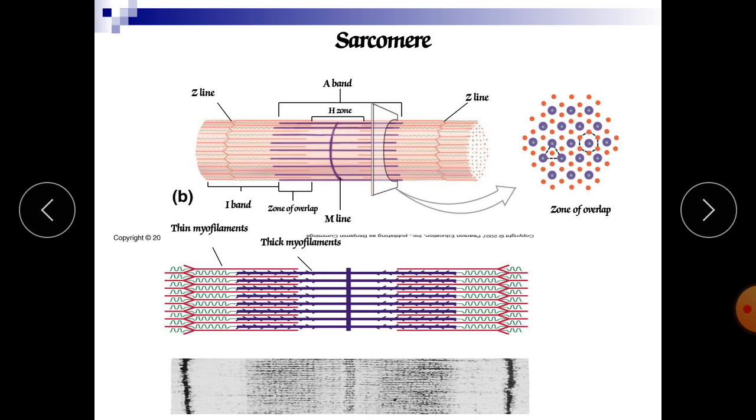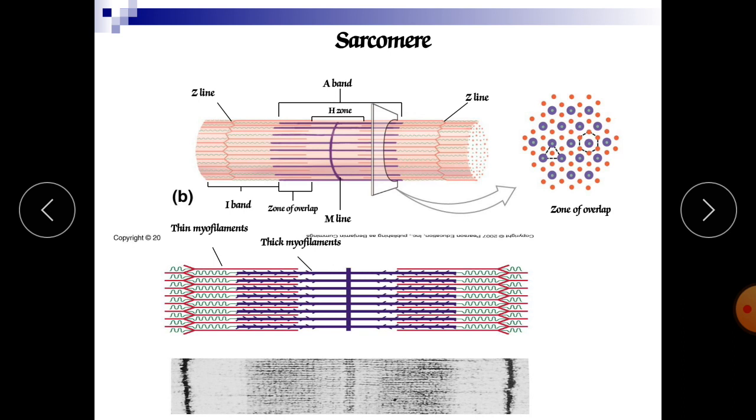The M line, as the name suggests, is the middle line of the sarcomere. The whole sarcomere, if you see, has the M line in the middle. And the Z disc is the narrow plate-shaped region of dense protein material.